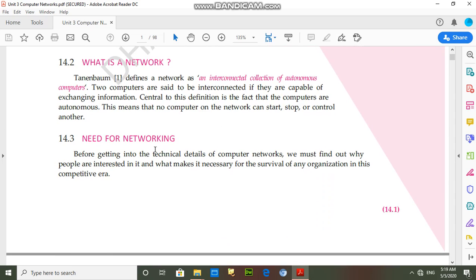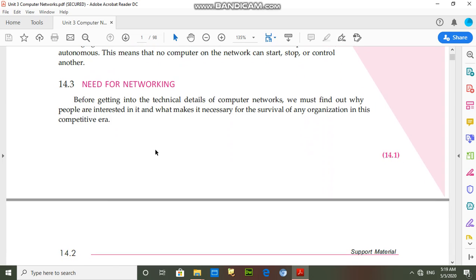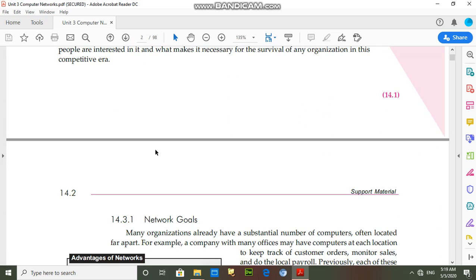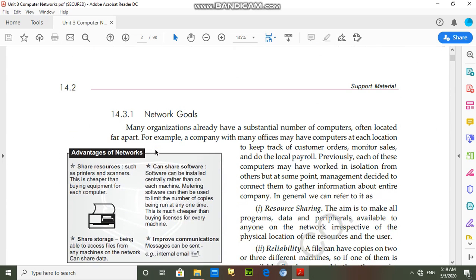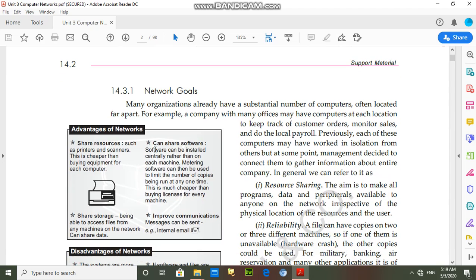Need for networking. Students, there are many advantages of networking. First is resource sharing. By using networking, we can share resources like printer, hard disk and other devices.